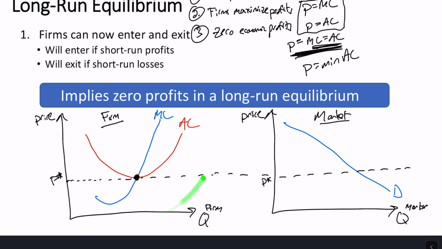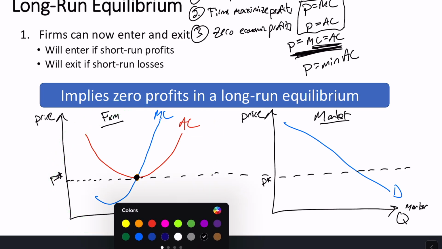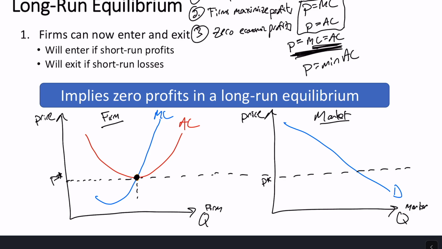So what we have over here on the firm graph then is we have profit maximization. So you take your price P star, come over, firms are actually producing Q star for profit maximization, condition 2. Price is equal to average cost, zero economic profits, condition 3.